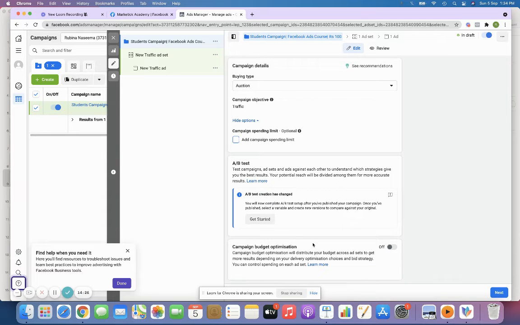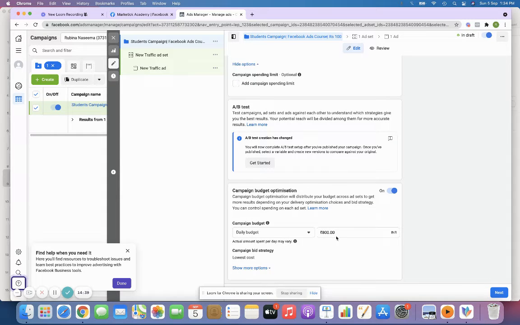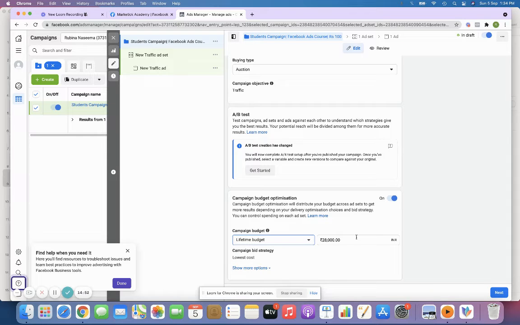And then AB test preparation, I'll just tell you how to create that separately. Okay, you need not select this option. And then budget, campaign budget optimization, you can just turn on. And I have the budget to spend like 100 rupees per day, you can just select that particular option. And that is something called daily budget and lifetime budget, right? So you can just fix a limit, say like for this entire traffic campaign I'm going to set a limit of